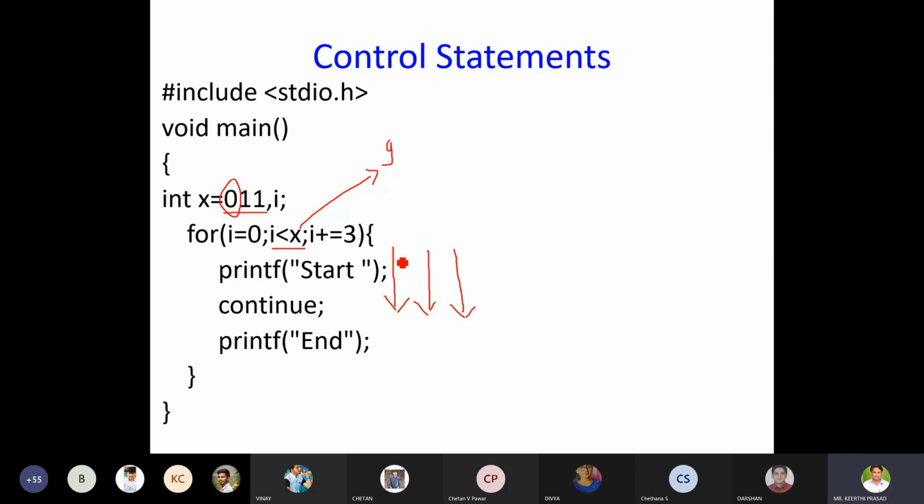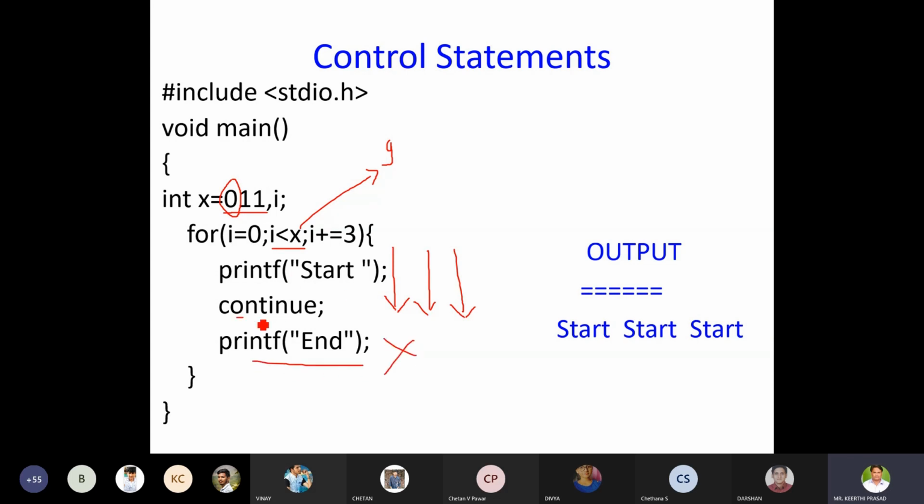Yes, sir. Then what is the output? You have understood 3 times it will enter. What is the output? It will print start, start, start 3 times. Why is end not getting displayed?